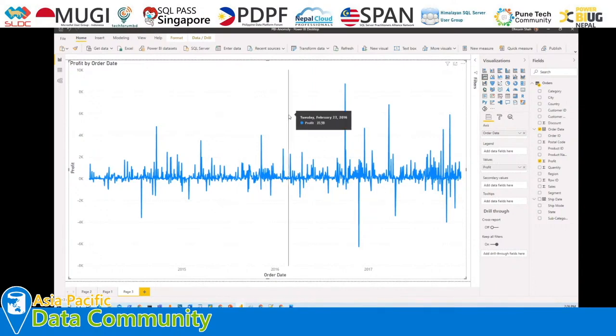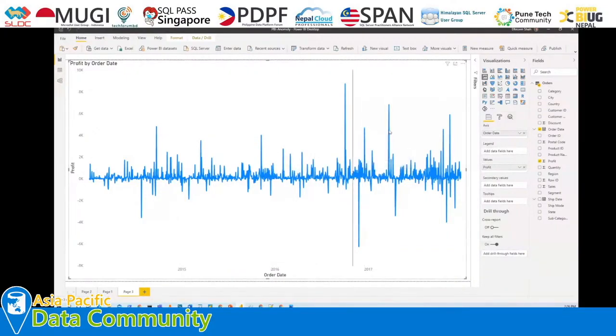Now I prepared this line chart, and because I have this type of data already, I know which points have the possibility of anomaly. But if you have a very large data set and you want to find the sudden changes in your data, how can you do that? For that, this anomaly detection will be very helpful to us.